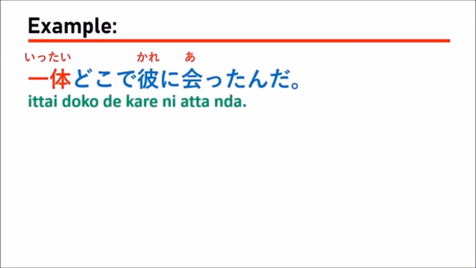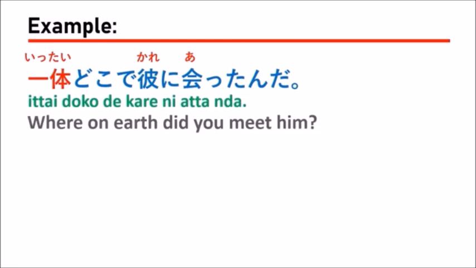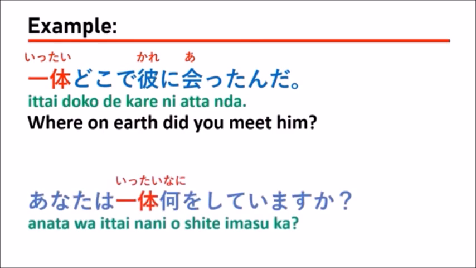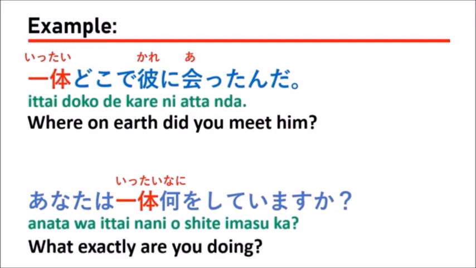Ittai doko de kare ni atta n da? Which means, where on earth did you meet him? Next example. あなたは一体何をしていますか？ Which means, what exactly are you doing?